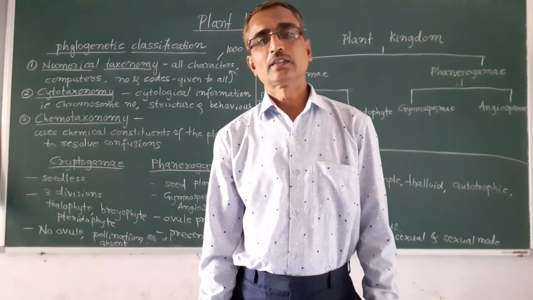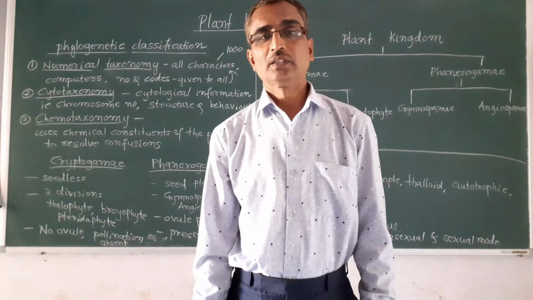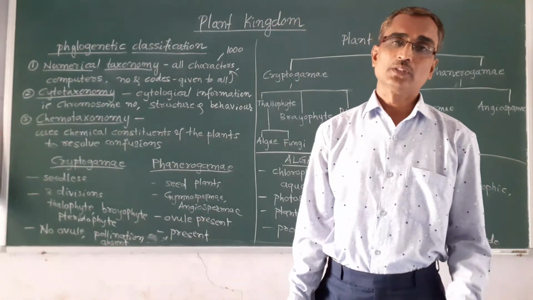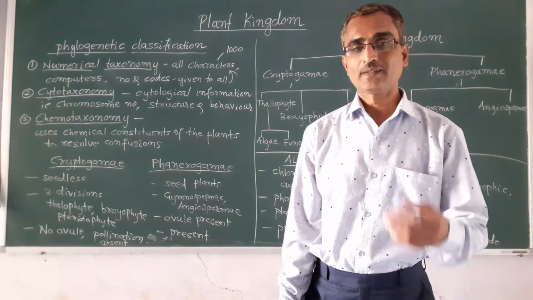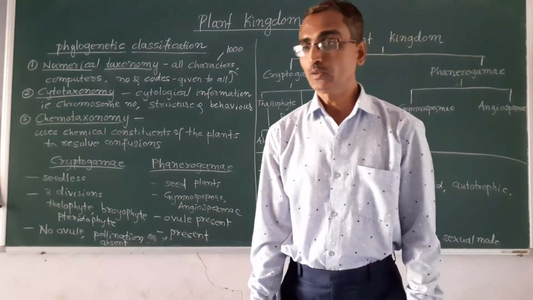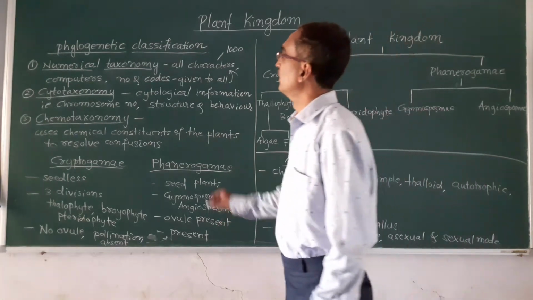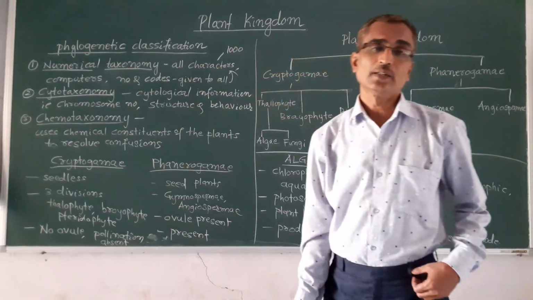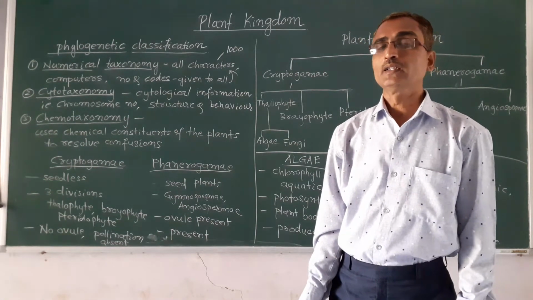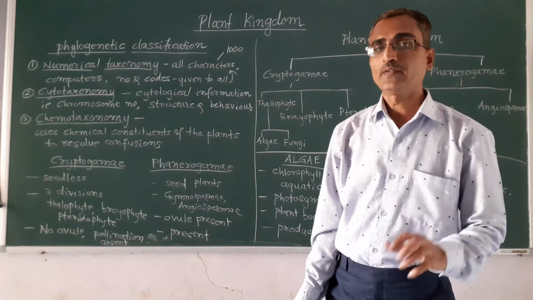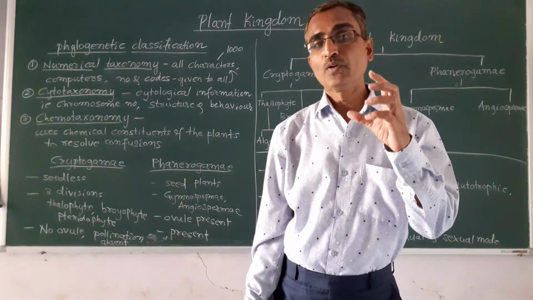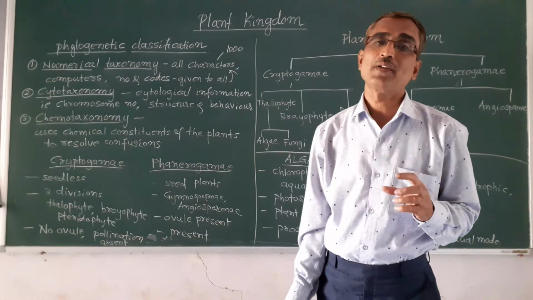So, in the previous class, we were discussing the third chapter, that is plant kingdom. In that, we were discussing how the plants are classified in the beginning, how they are grouped. And we were discussing the phylogenetic classification, which is based on the evolutionary relationship between the organisms. This classification system assumes that if organisms belong to the same taxa, then they have a common